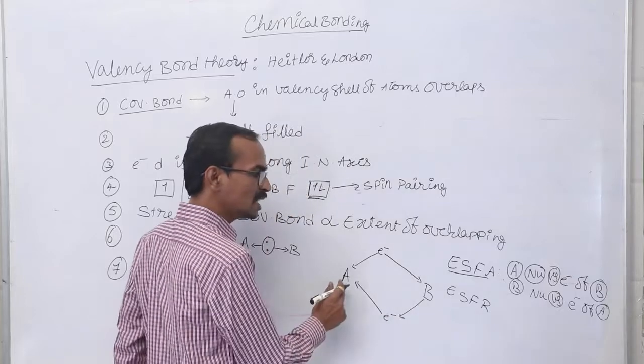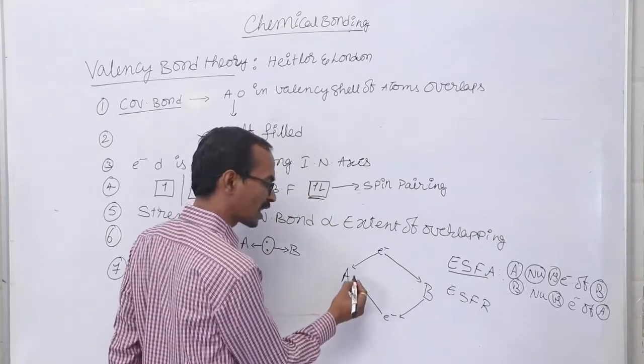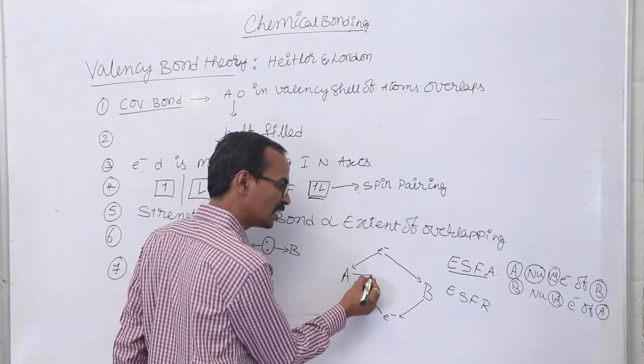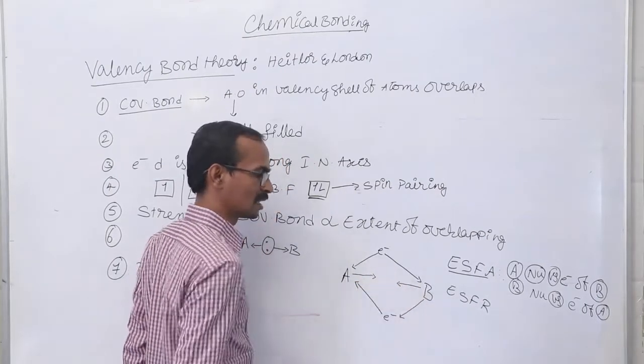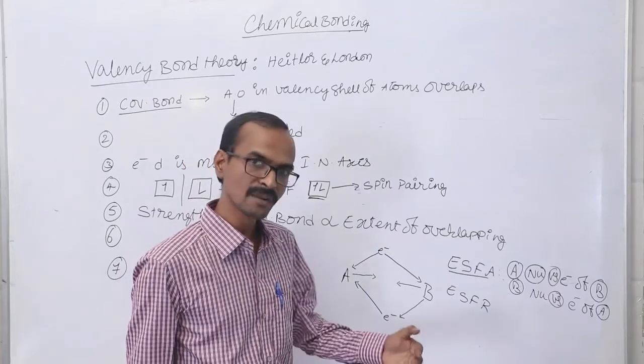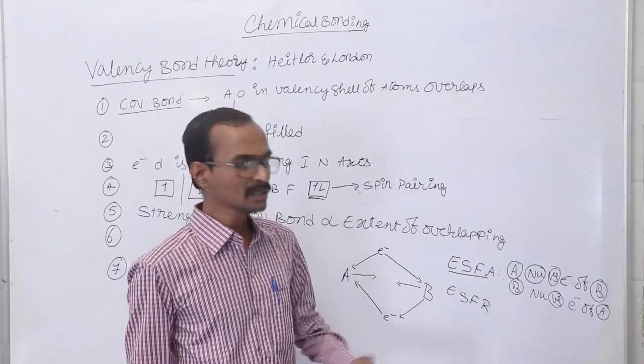Due to these electrostatic forces of attractions, what happens? These atoms come closer to one another.